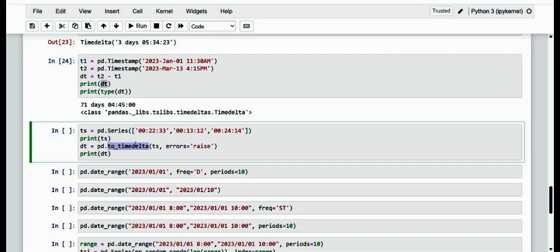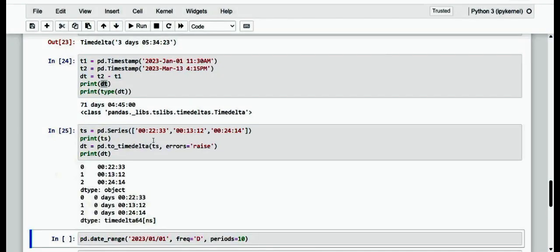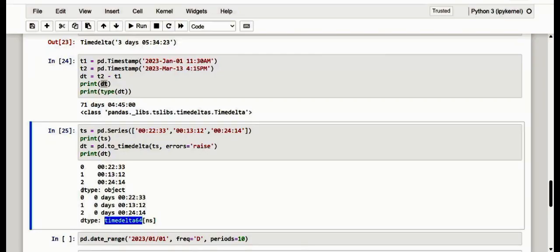In fact, there is no optional format parameter, and only the default formats that work with the constructor are recognized. Now here I create this Series and let me execute. Here we have the exact data with timedelta64 dtype, and of course here we get the exact extraction, and it's all about the objects.